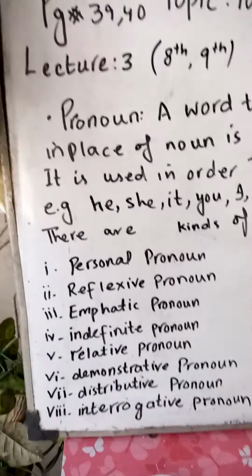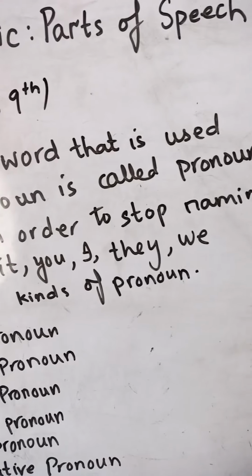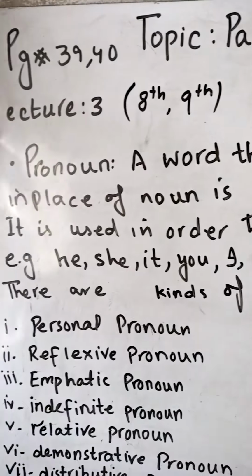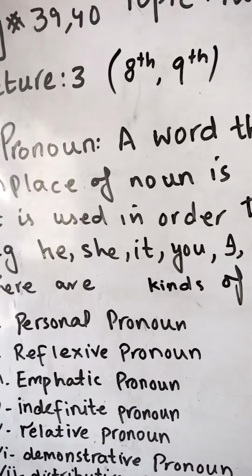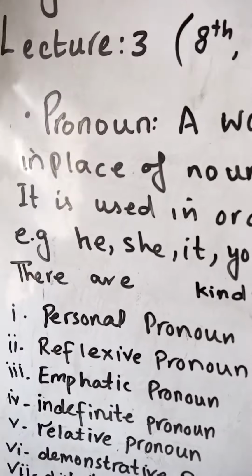A word that is used in place of noun is called pronoun. Again, listen. A word that is used instead of noun, in place of noun, as a replacement of noun is called pronoun. It is used to stop repetition of naming words. There are some nominative pronouns, which means used in place of noun: he, she, it, you, I, they, we.